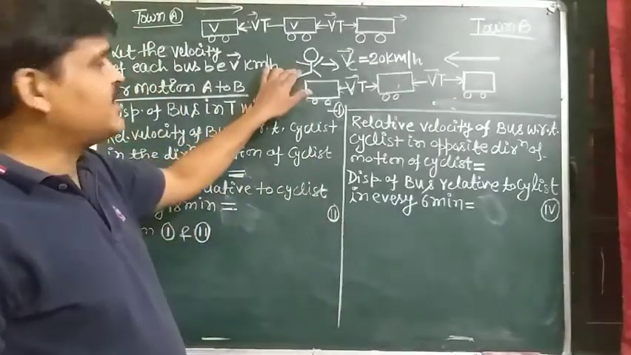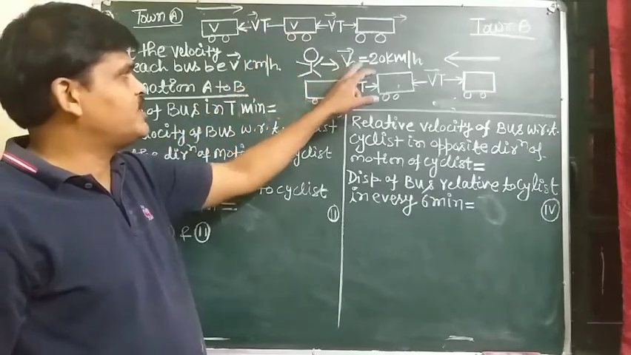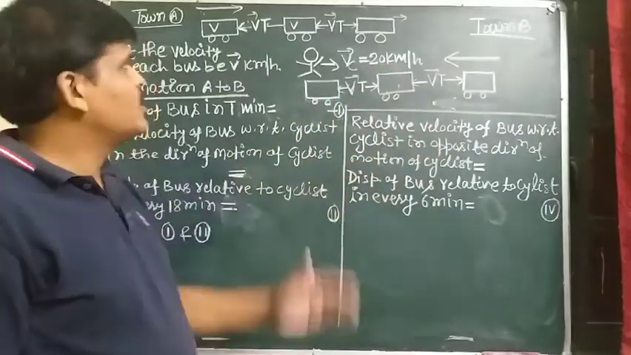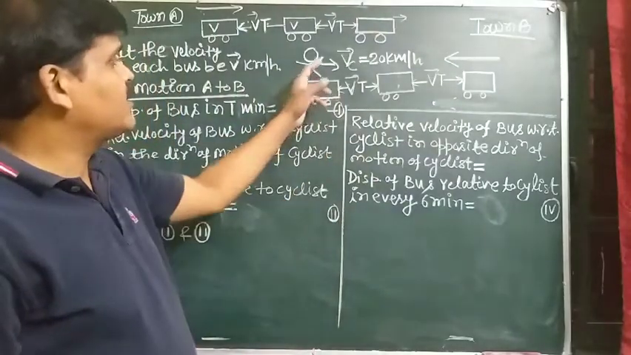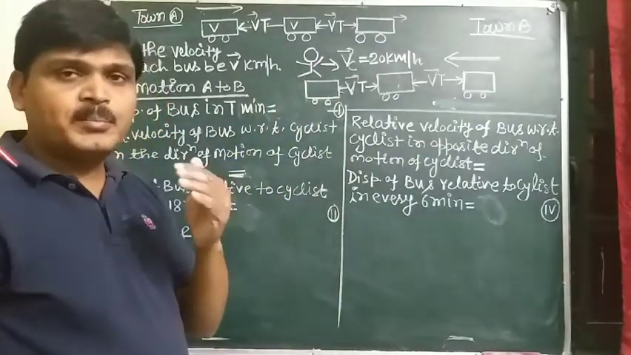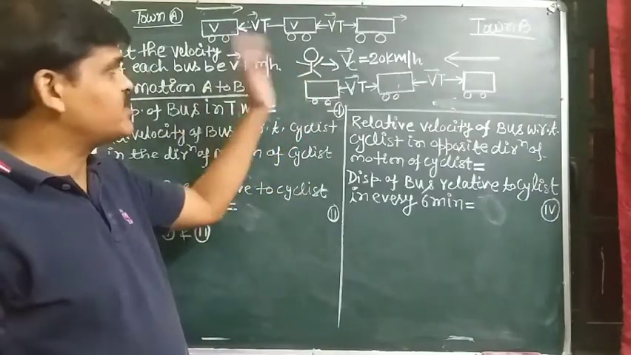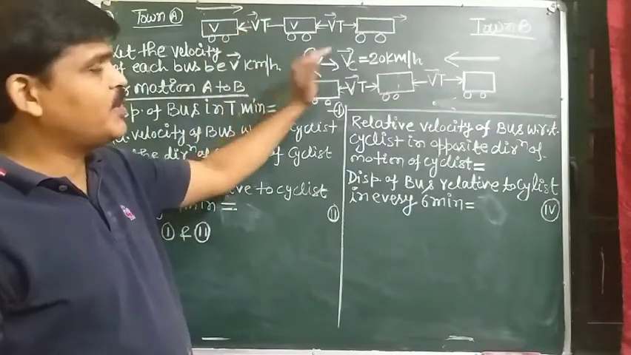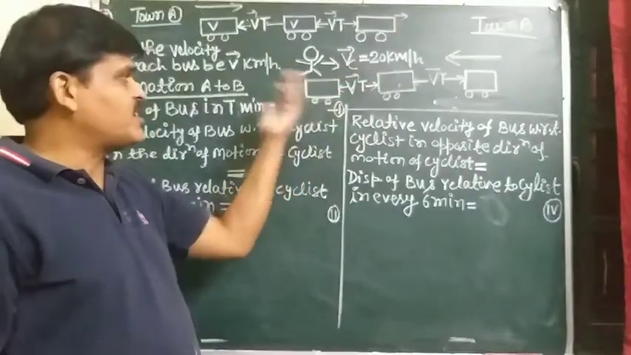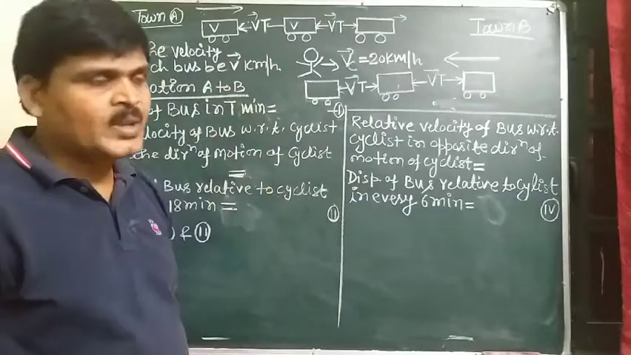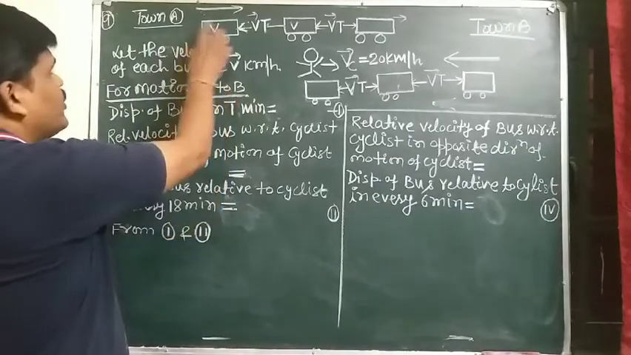The velocity of each bus is v kilometer per hour. It is also given that a cyclist is moving with a velocity Vc equal to 20 km per hour from A to B direction. The cyclist notices that every 18 minutes a bus passes him in the same direction, from A to B, and every 6 minutes a bus passes him from the opposite direction. So now I am going to explain the motion of the bus from A to B.